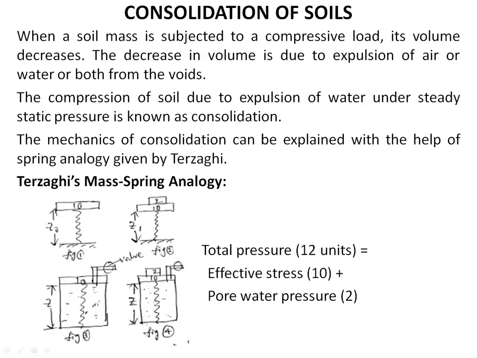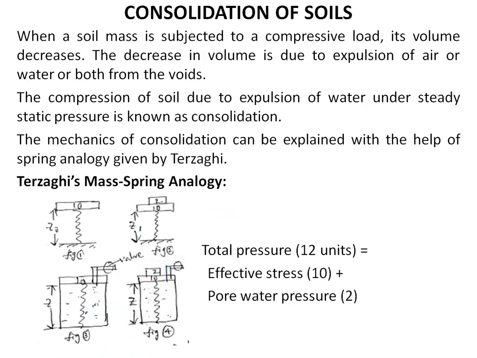Figure 1 shows a spring with a piston on its top. The length of the spring is Z0 under a pressure of 10 units. If 12 units pressure is loaded, then the length of the spring is compressed to Z1. You can see it in figure 2. If this spring and piston is placed in a cylinder filled with water under a pressure of 10 units, the third sketch, then the spring length is Z. If 2 more units of pressure is added to this system,